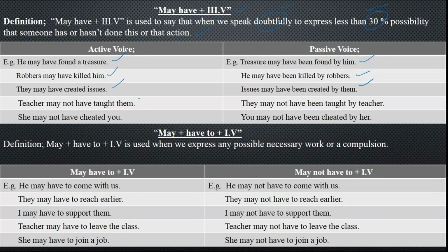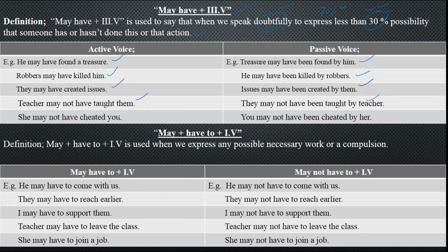Teacher may not have taught them, that's why they are suffering in exams. This can be 30% the reason, but 70% the students themselves have not improved and not studied, and this is what you are saying about it. They may not have been taught by the teacher. We are talking about students. Why? Because they are not attempting the paper well, and you have some doubt against it, that they may not have studied and not have been taught by the teacher.